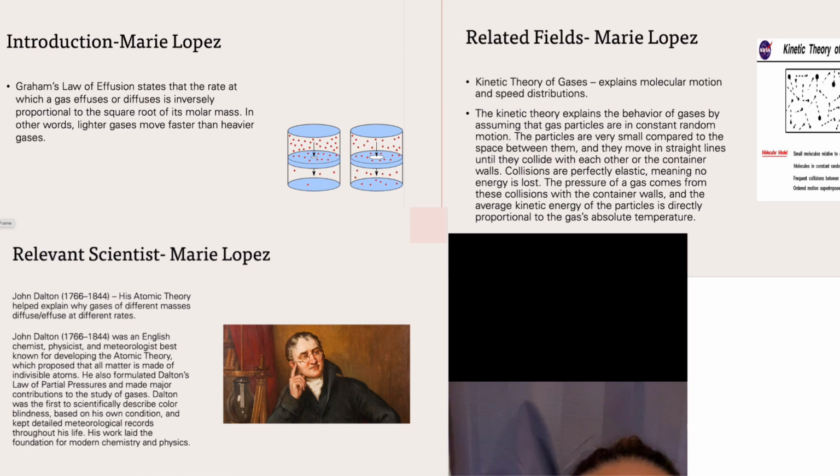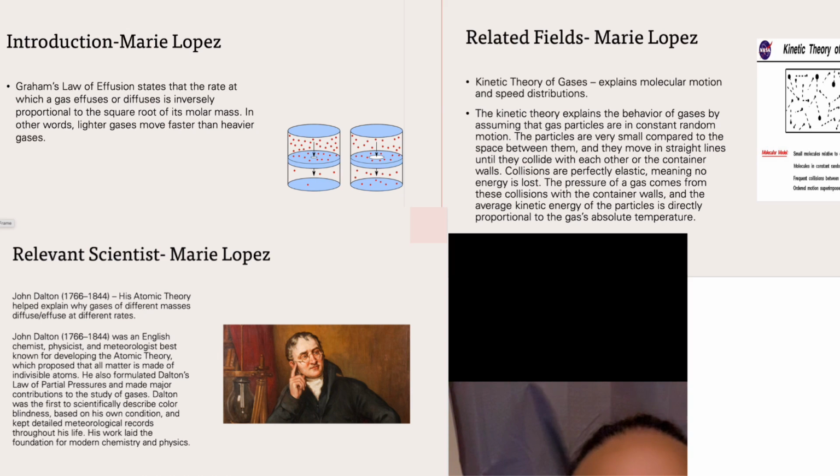The relevant scientist that I went over was John Dalton, between 1766 and 1844. His atomic theory helped explain why gases of different masses effuse at different rates. He was an English chemist and a meteorologist best known for developing the atomic theory, which proposed that all matter is made of indivisible atoms. He also formulated Dalton's law of partial pressures and made major contributions to the study of gases.